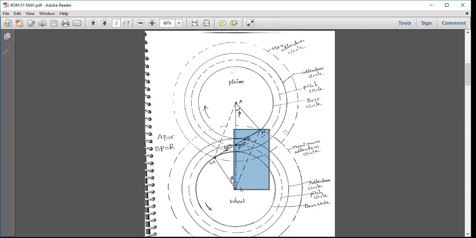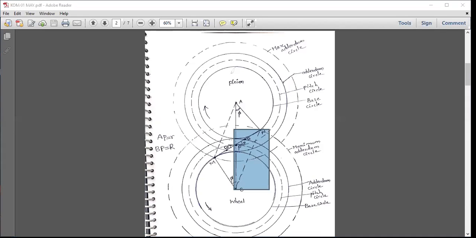This is somewhat difficult to understand. I hope you understood this. Interference is nothing but the intersection of one tooth surface with the profile or the root of the other wheel. This happens because the addendum of one particular tooth or gear is not maintained properly.